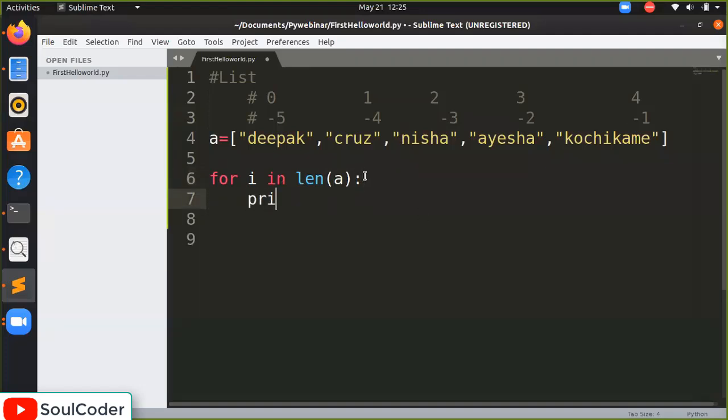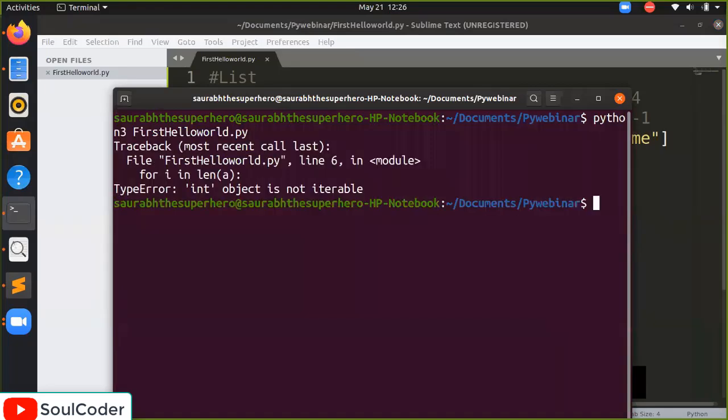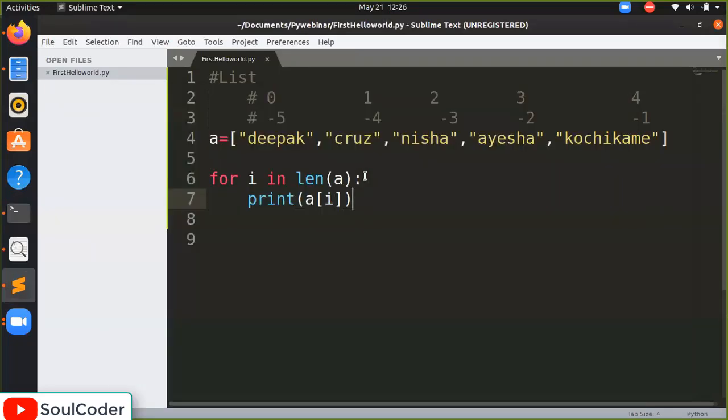So I will have the values from 0 to 4, and I will display A of i. Let's see how it works. Int object is not iterable. Okay, so that doesn't work here either.